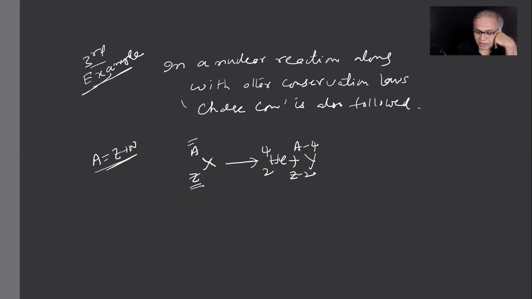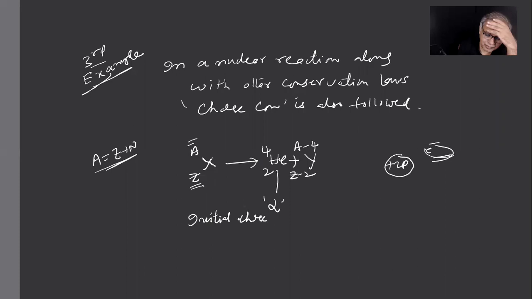Becoming Y, a new nucleus, happens when one alpha particle is emitted. Alpha particle is simply what? A helium nucleus only, no electrons here. That's called alpha particle. So here, the initial charge is how much, children? Tell me.